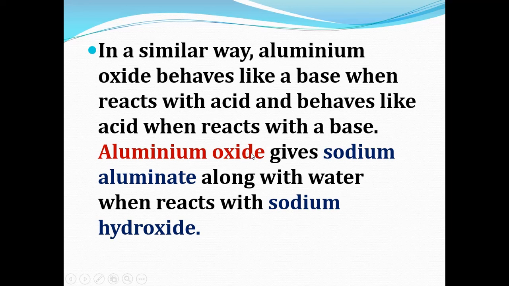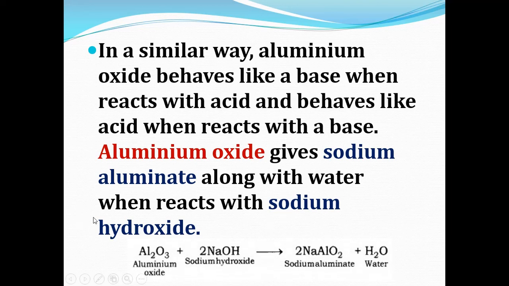Aluminium oxide gives sodium aluminate with water when it reacts with sodium hydroxide. So here is the reaction: Al2O3 plus NaOH gives NaAlO2 plus H2O. NaAlO2 means sodium aluminate.